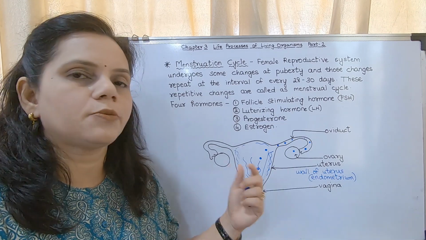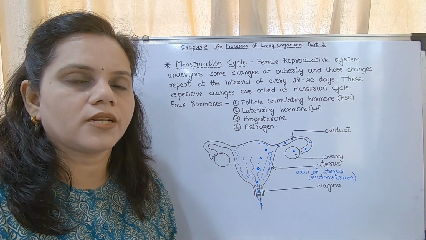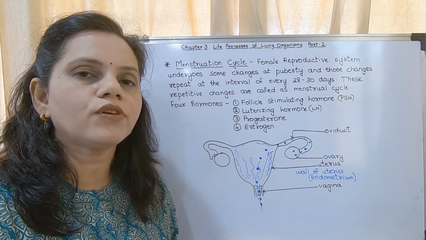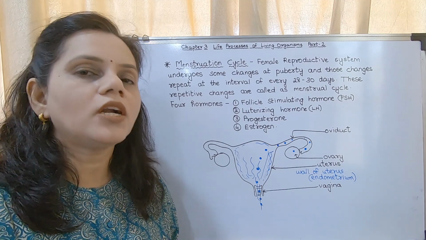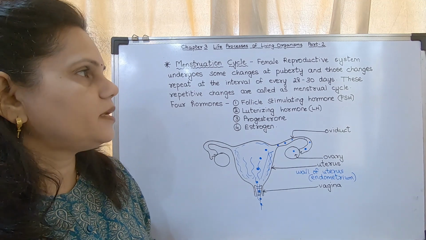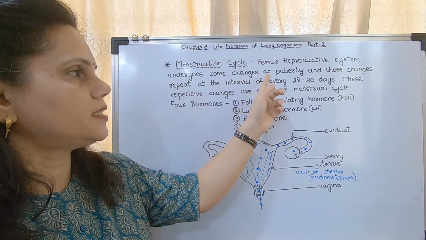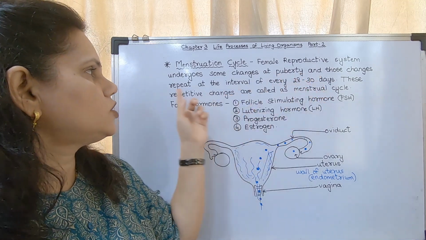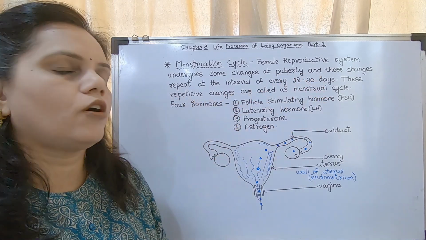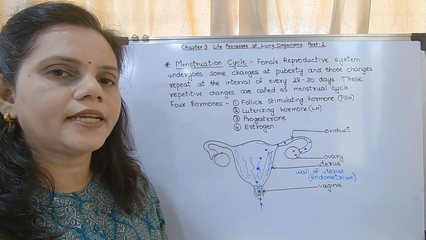Now I am going to explain the phases of the menstrual cycle. There are 4 phases. Now what is the menstrual cycle? The female reproductive system undergoes some changes at puberty, and those changes repeat at an interval of 28 to 30 days.